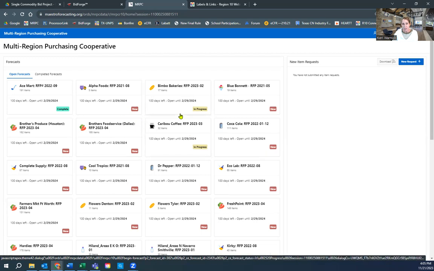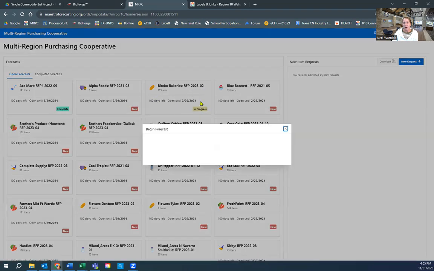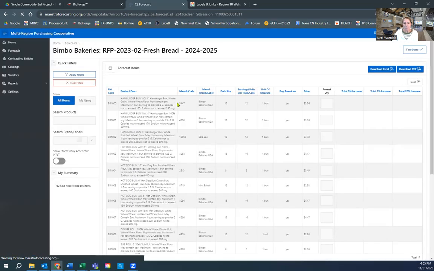All right, so let's go ahead and just jump into one of these catalogs. I'm just gonna go ahead and select Bimbo Bakeries, and I can click anywhere inside the card boundaries. Now, since I've already clicked on this, it's going to take me right to the spreadsheet page. Now, here's our spreadsheet looking forecasting catalog. You'll see that there's a bid code, which matches what's on our bid catalogs, the product description, manufacturer product code, the brand and label, pack size, what's that unit of measure? Does it meet Buy American? And then what's the current price?